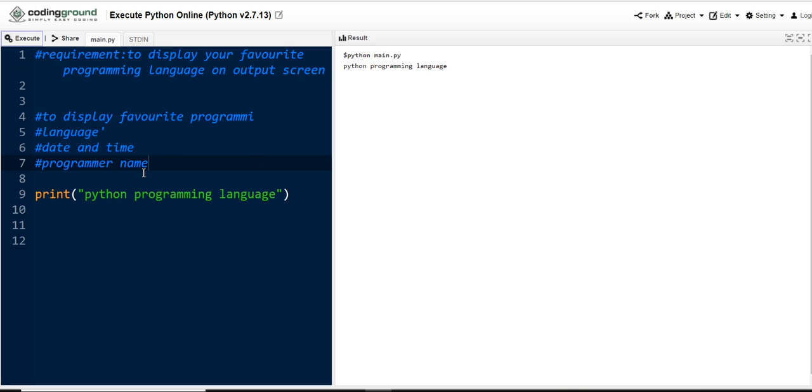Instead of three double quotes, you can also use a hash symbol for every line. This is how we are going to use comments in our Python programming. Hope that you have got a clear idea.